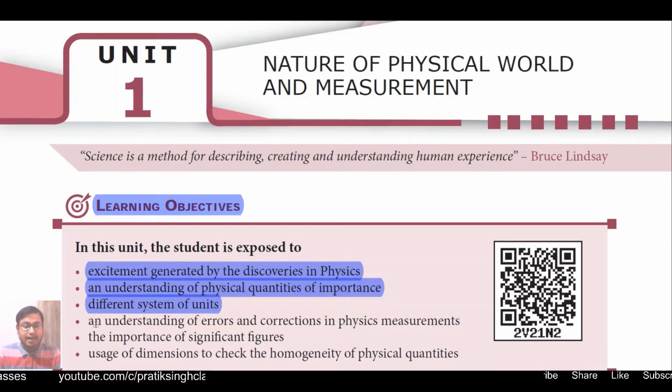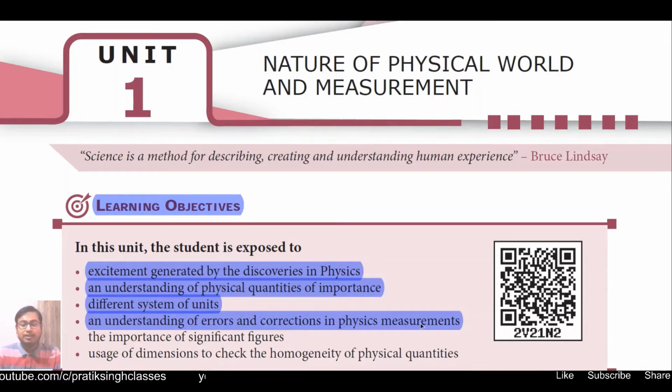Then an understanding of errors and corrections in physical measurements. Whenever we do any kind of measurement, some errors happen. We cannot make the errors zero, but we can minimize them as much as possible. So here we will study how to minimize errors in mathematical calculations related to physics, and a lot of other things related to errors. Then the importance of significant figures. This is a new thing which you will come across. We will study its importance and how to get it corrected.